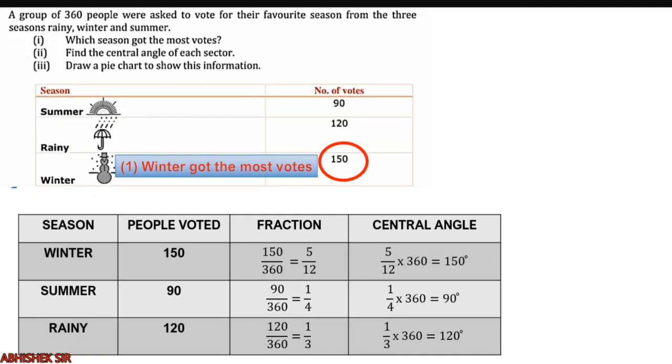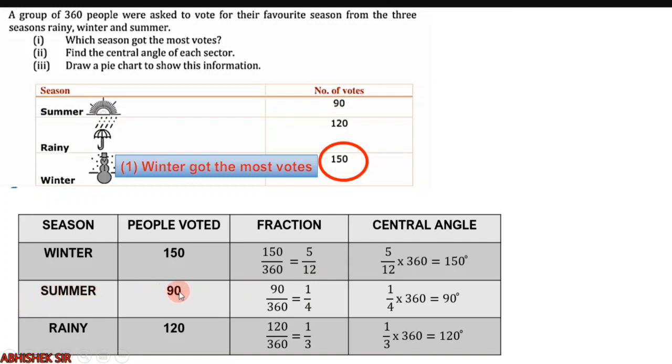Because we are drawing the pie chart in the form of a circle, there might be a fraction of that circle which winter will occupy. So how to find out? Fraction into 360 degrees. So 5 by 12 into 360 gives 150. This means that if you draw a circle and show the pie chart, winter will occupy 150 degrees. I'll tell you how to draw, but this is the method to find out the central angle.